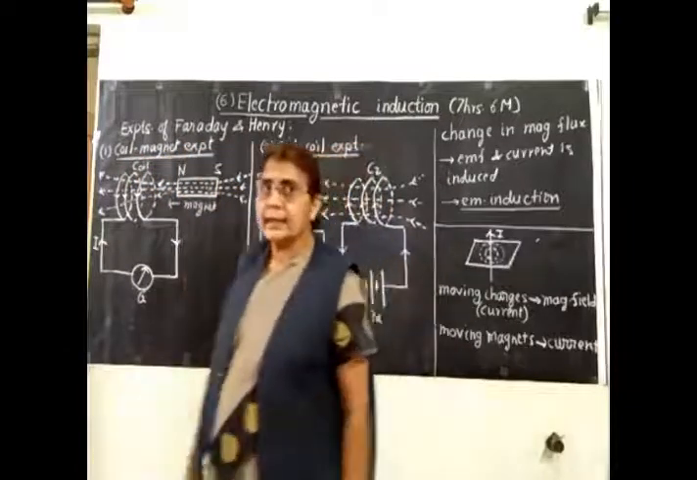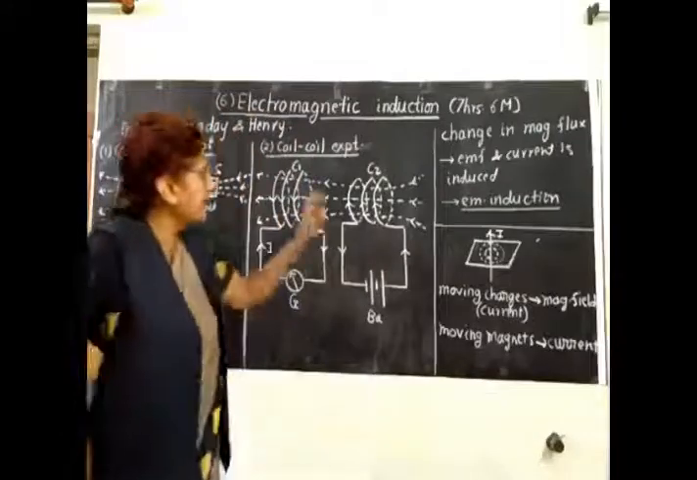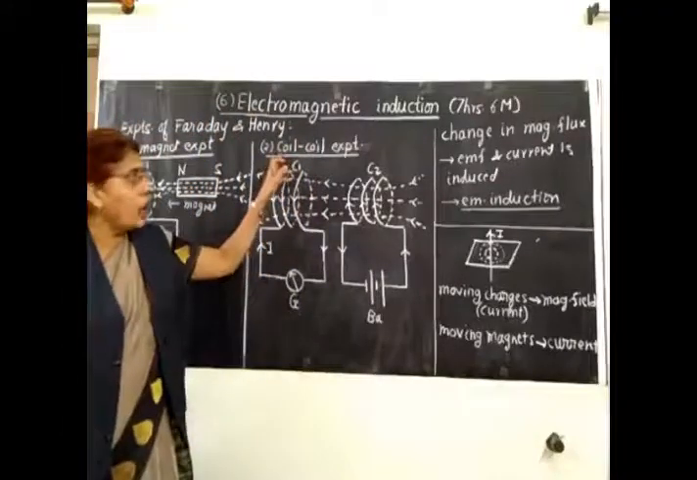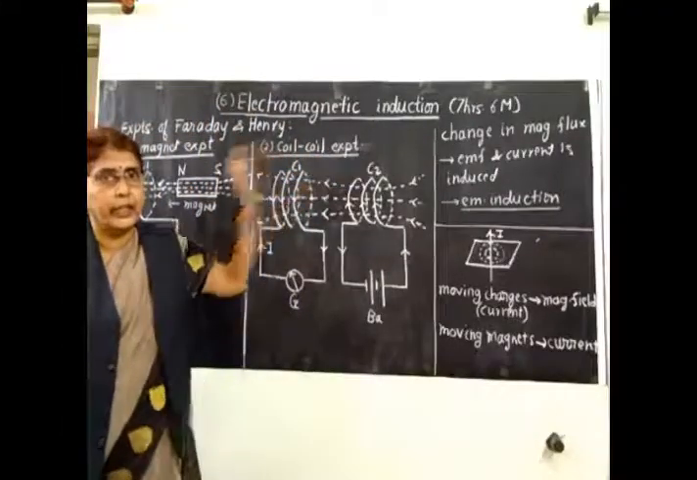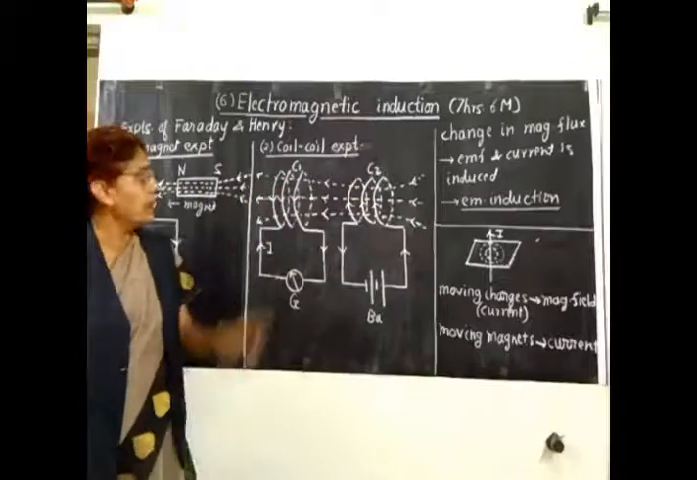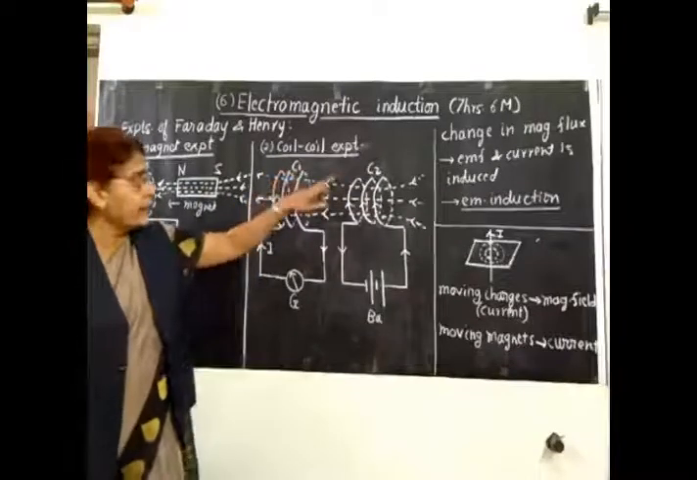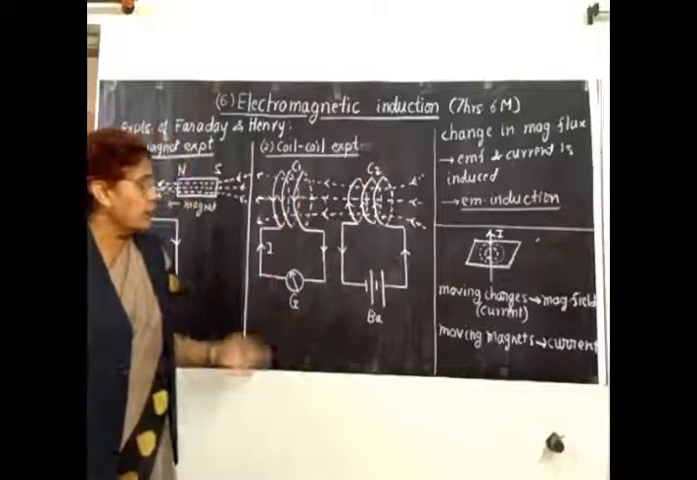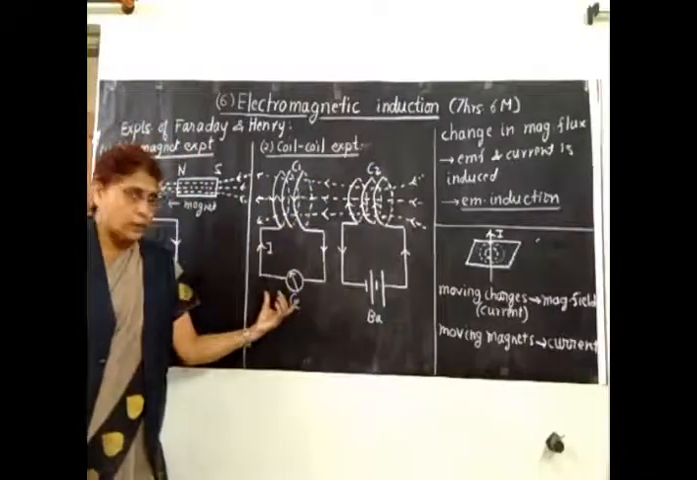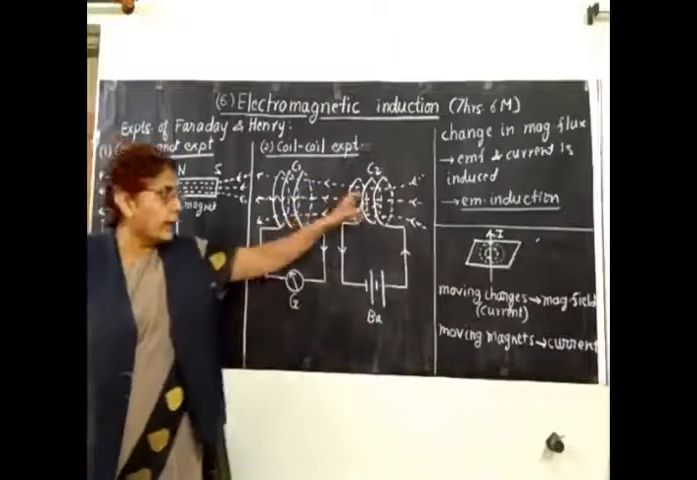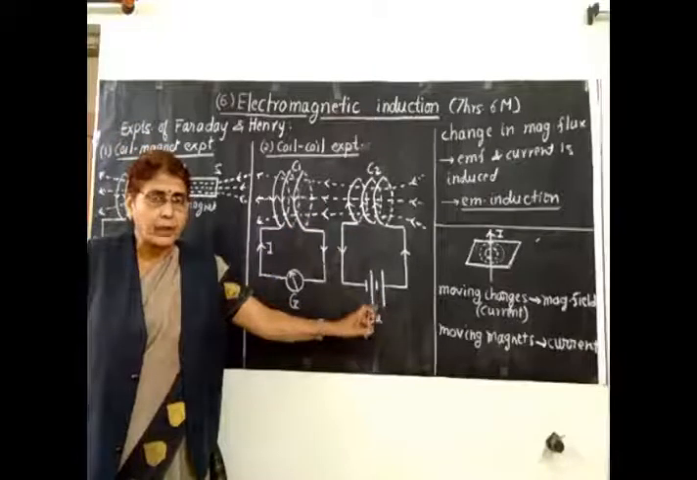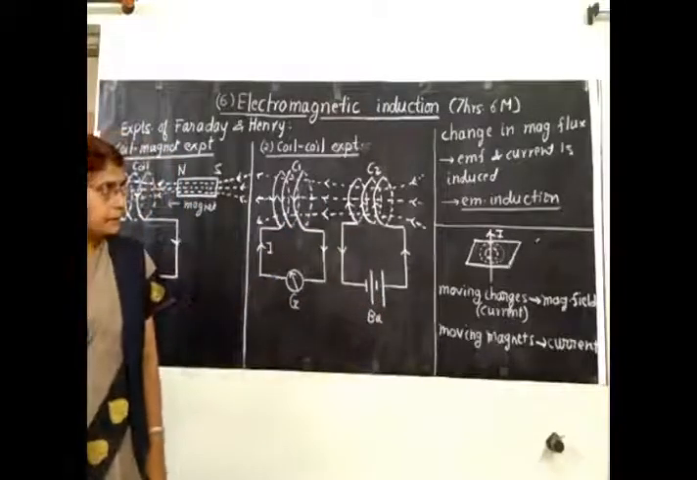Then they conducted a similar experiment. Slight change is there. Now it is called the coil coil experiment. So here we are using two coils. One coil is called C1, another coil is called C2. One coil is connected to a galvanometer and the other coil is connected to a battery. So how was this experiment conducted?